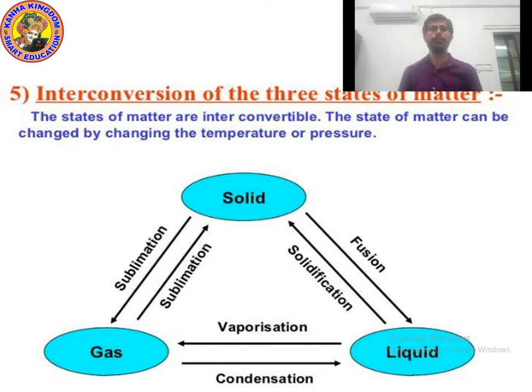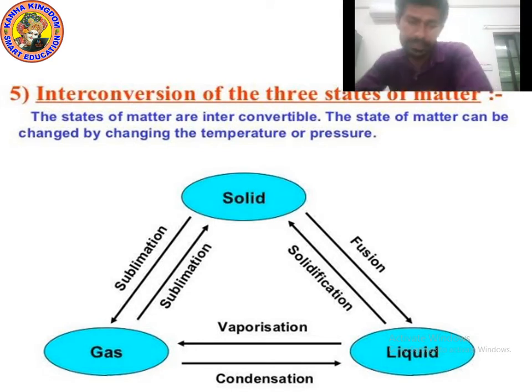And one more example is naphthalene. Naphthalene can easily convert from solid to gas and gas to solid. And solid ice means dry ice. Dry ice is also an example of it. Vaporization means the process of changing liquid into gas, and condensation means the process of changing gas into liquid. Whenever we talk about condensation, it means we are cooling. Generally we do condensation using water.